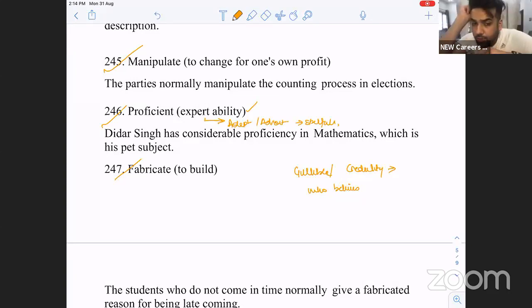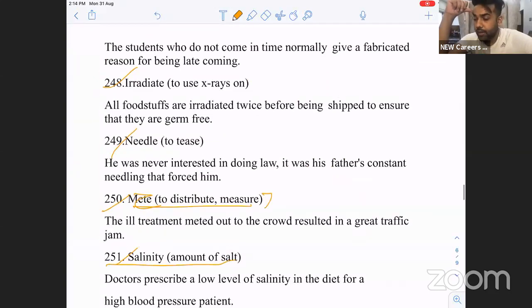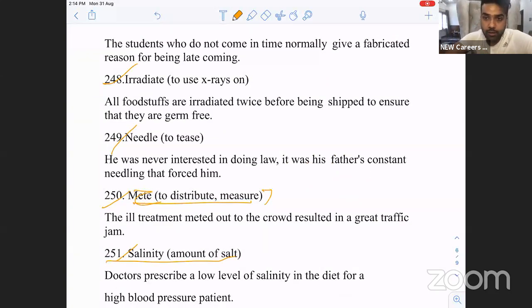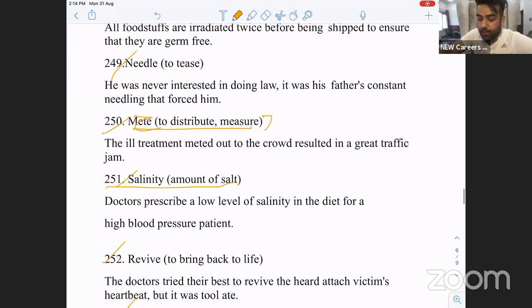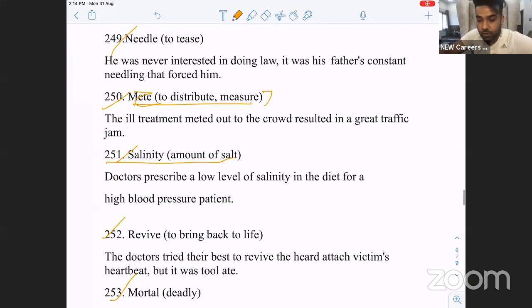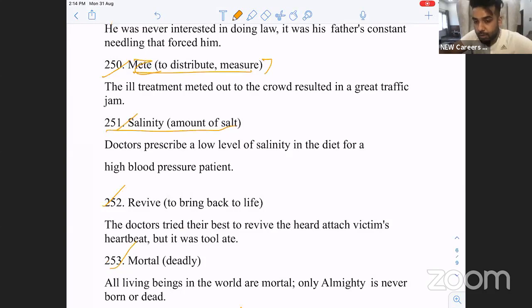Fabricate is to build. Next, irradiate, to use X-rays upon. Needle is to tease. Nuzzle, rub with nose. What am I doing right now? If I'm explaining using my hand, gesticulate. To speak or to show through hand or emotions is known as gesticulate. Needle is to tense. Mete out is to distribute. Please mete out good treatment to your guest.